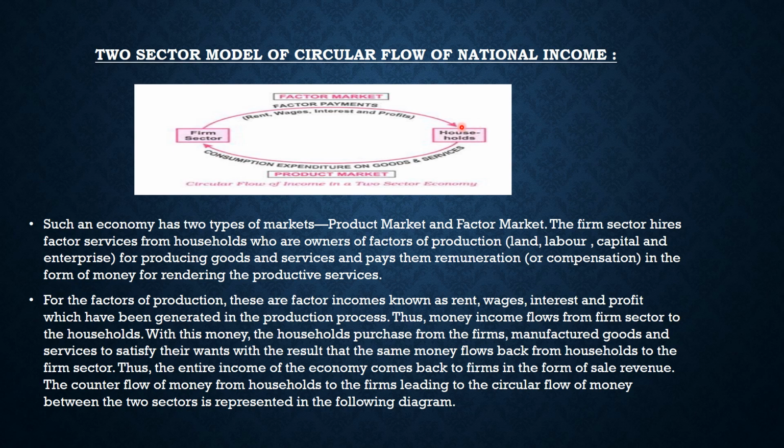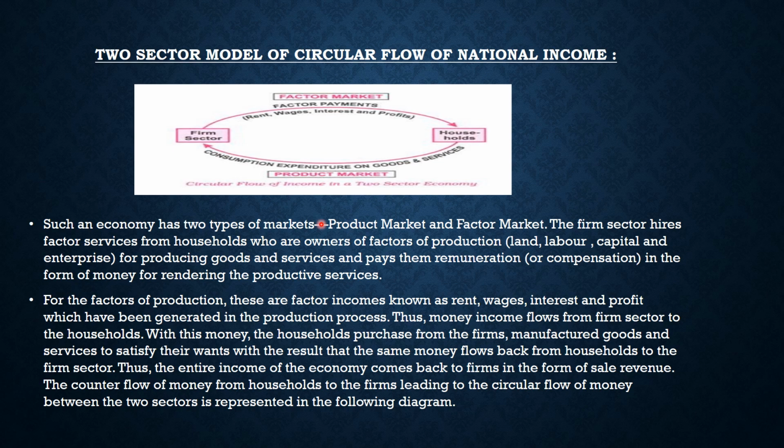What are they doing with this income? They are doing consumption expenditure on goods and services in the product market. So, in this way again the income comes back to the firm. So, this is the circular flow of income. Firm is providing income to the household sector and again income goes back to the firm. So, how do you have to write?